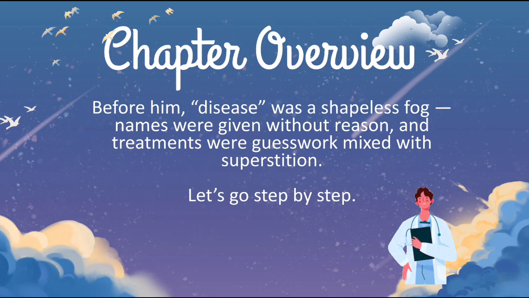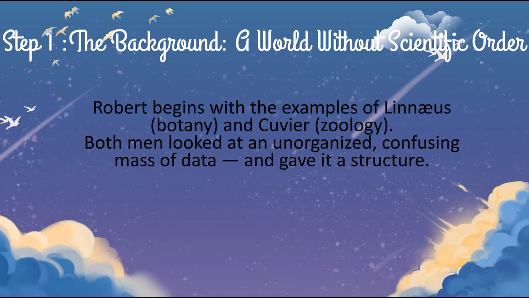Before him, disease was a shapeless form. Names were given without reason, and treatments were guesswork mixed with superstition. So in this chapter, we are learning step by step how Hahnemann, just like Linnaeus and Cuvier, who classified plants and animals, classified disease, the medicinal classification. Step 1, the background: a world without scientific order. Before Hahnemann, Robert begins with the examples of Linnaeus, botany, and Cuvier, zoology. Both men looked at an unorganized, confusing mass of data and gave it a structure.